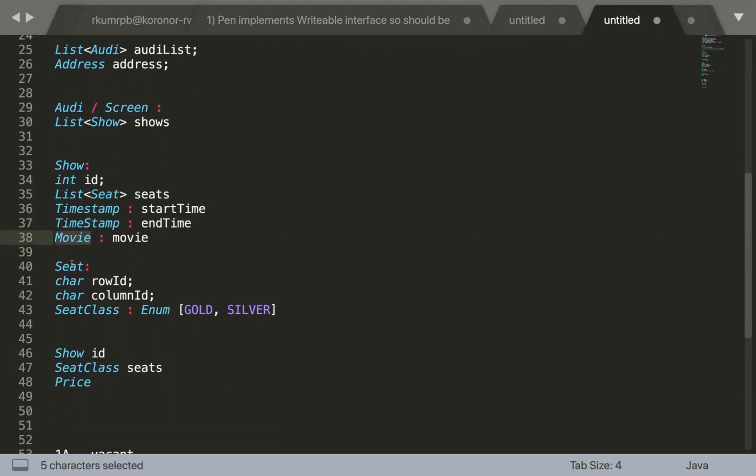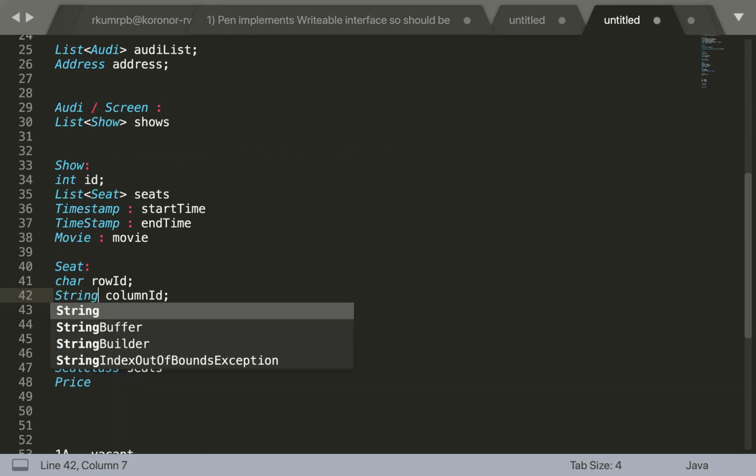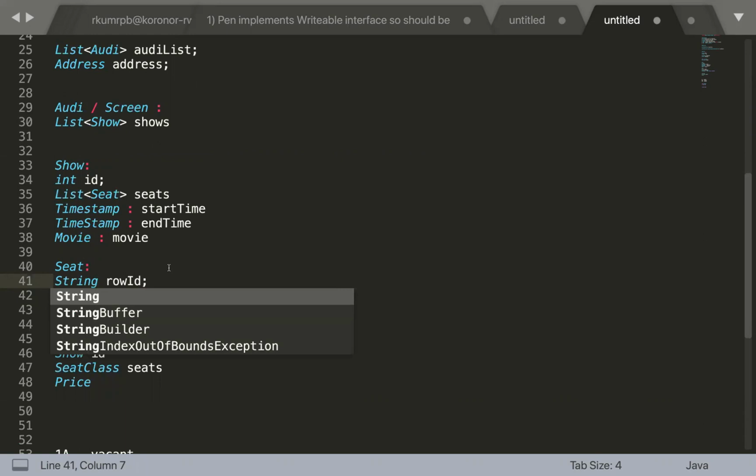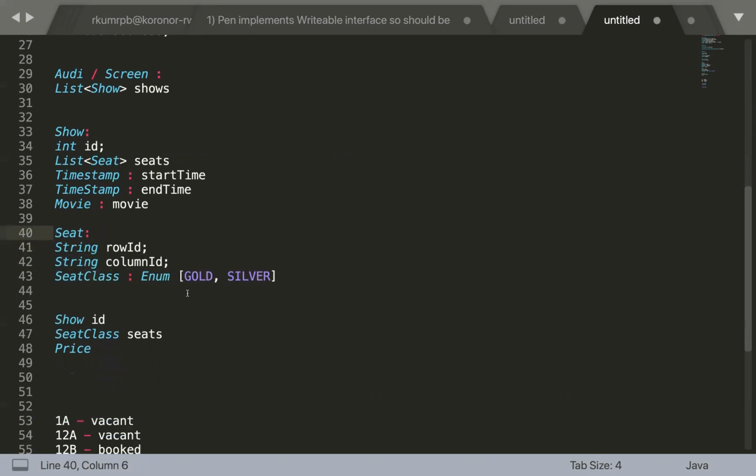And then after that, we will list down the seat entity, which is nothing but a character row number and a character column ID. We can take it as a string as well, so that it will be better. But for now, let's keep it char because it's a single letter, right? A1, A2, A1 to A13, something like the row and the number. So probably rather than char, we should have a string or number to represent the row ID and the column ID.